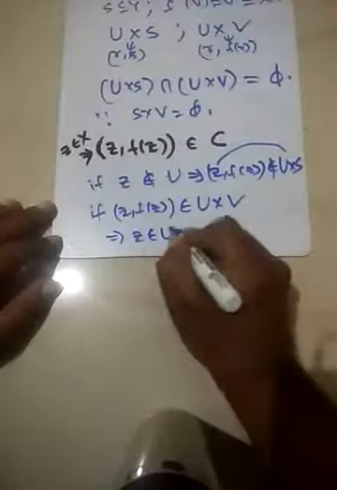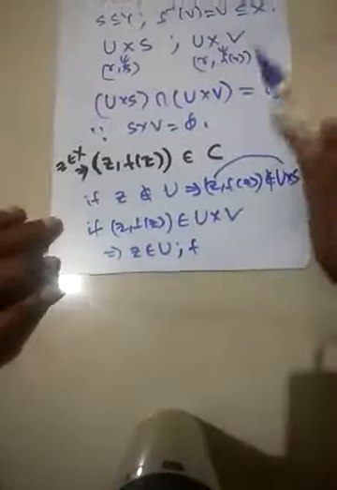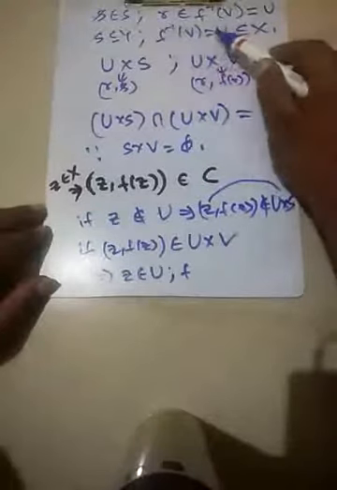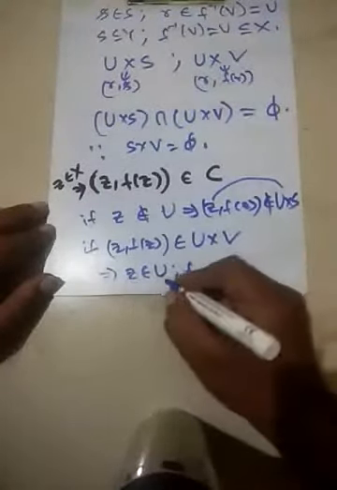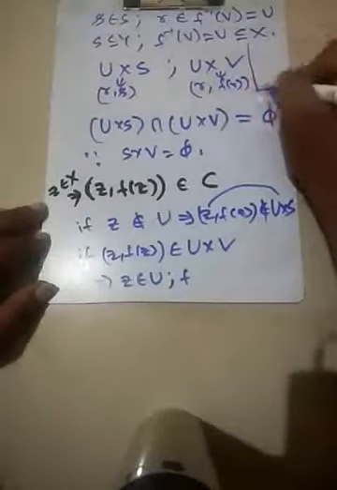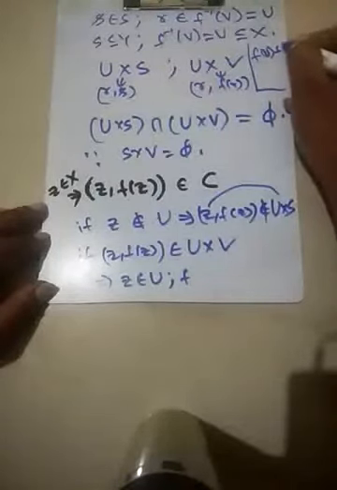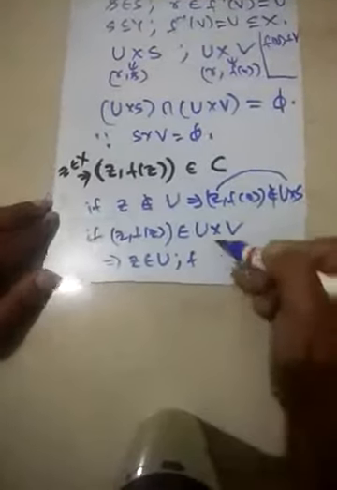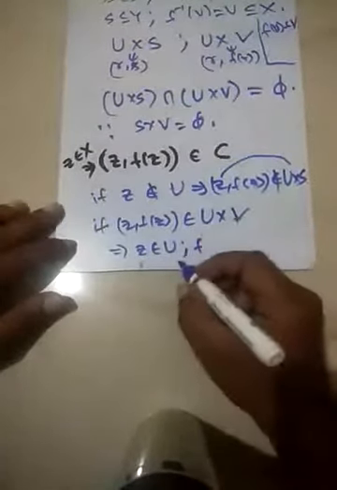Z belongs to U, since F inverse of V is U. So apply F. This clearly implies that F of U is contained in V. So you have Z in U, what do we have?